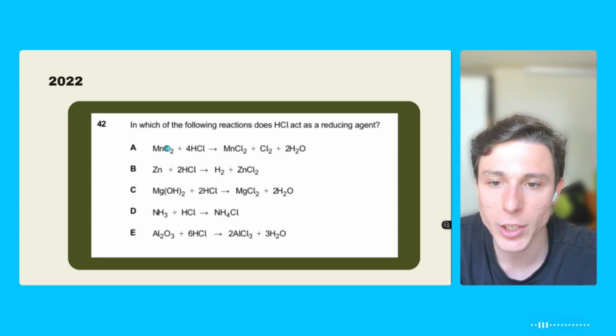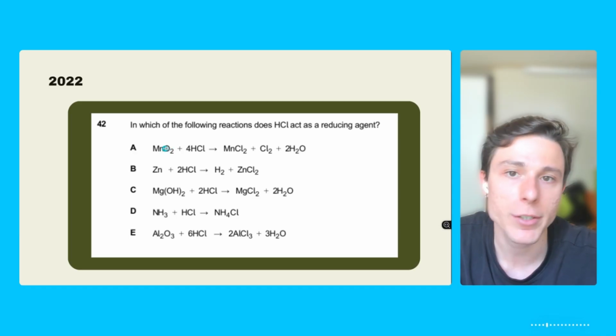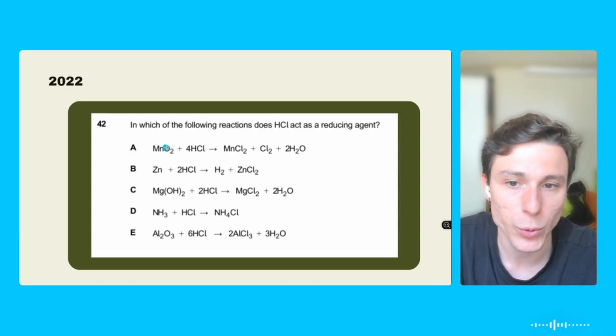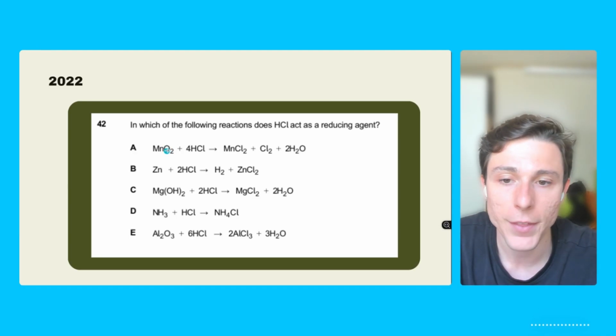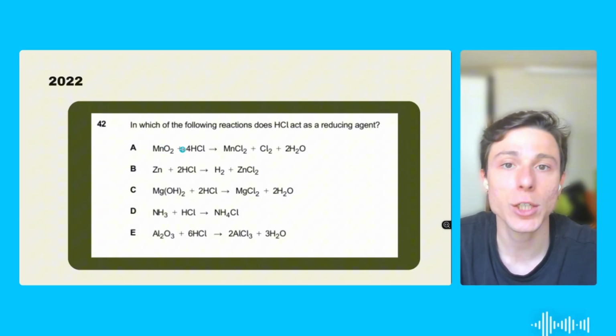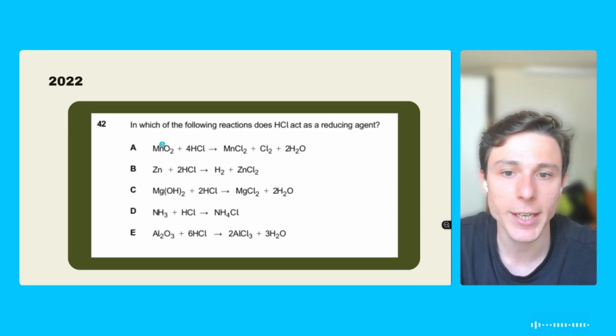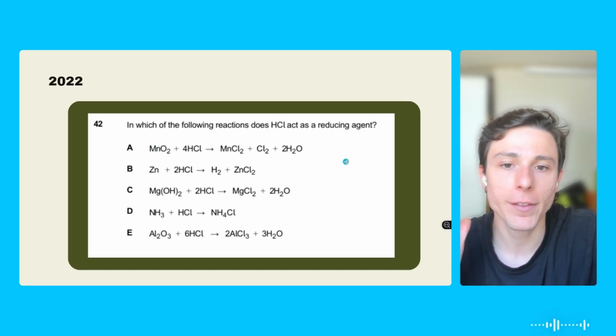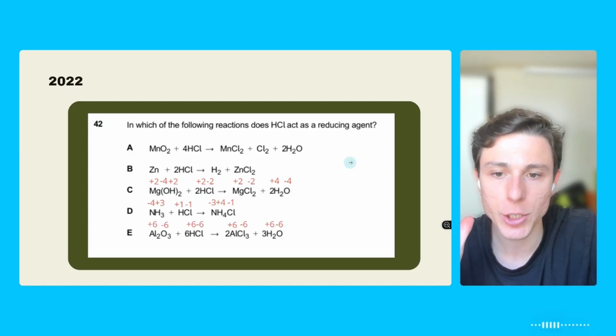I don't know the oxidation number of this little guy here, but I know the oxidation number of oxygen. That is -2. If I have 2 atoms, that means that will be -4. So this guy here has to be +4 because the goal here is to equal 0 in the end of the day. We do the same thing to the other ones. I have already done this, so I'm just going to jump here because it will be easier to identify.